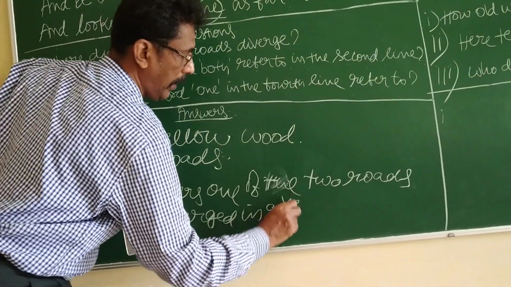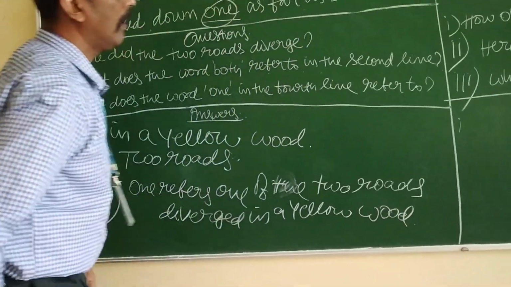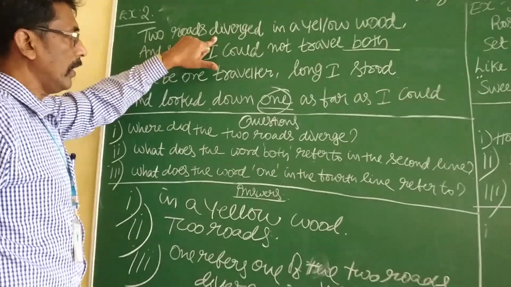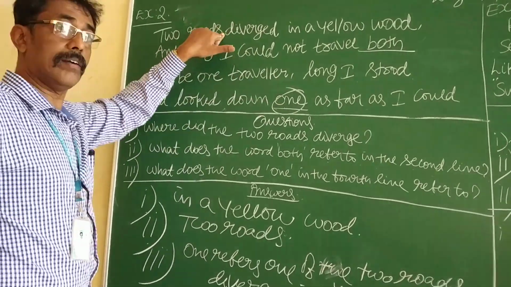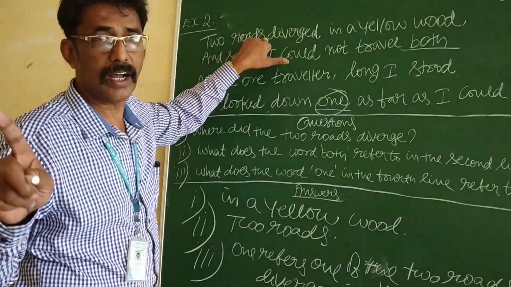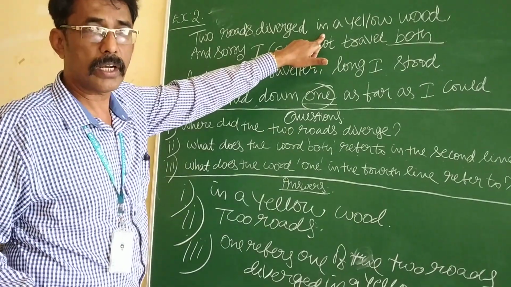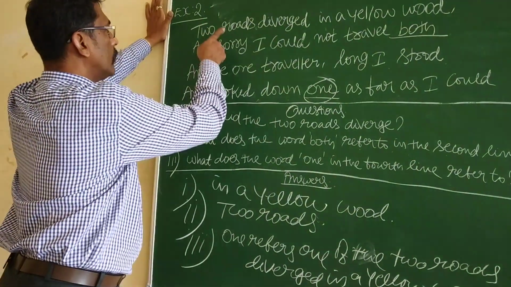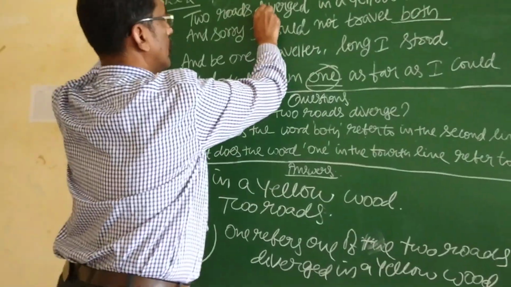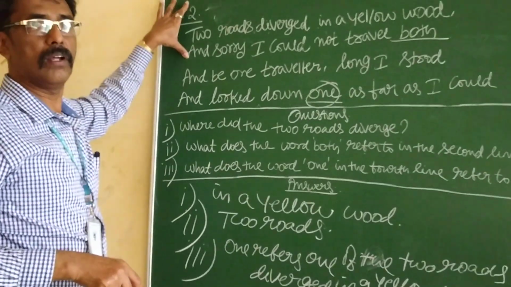diverged in a yellow wood. This is the answer. See, two roads diverged in a yellow wood. One refers to one of the two roads. If you write only one of the two roads, it is wrong. If you write only in a yellow wood, that is also wrong. Now, one refers to one of the two roads diverged in a yellow wood. This is the answer. This is example 2.